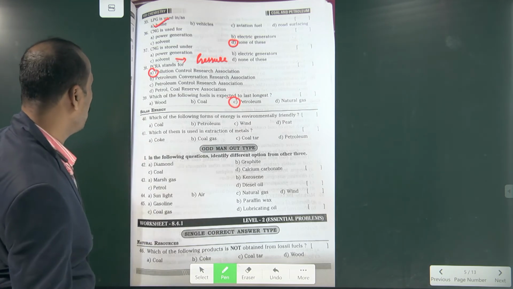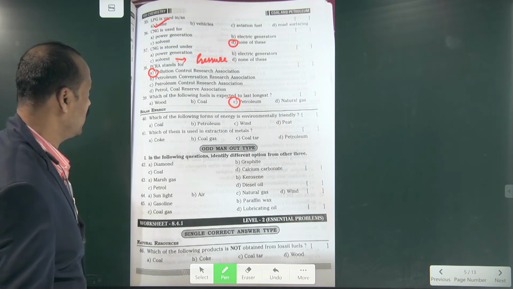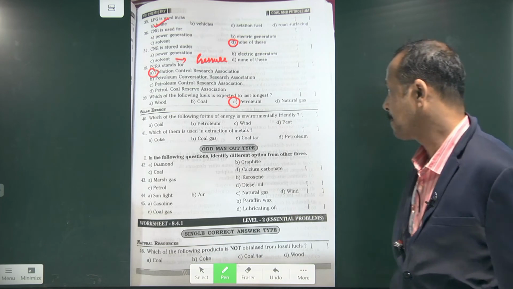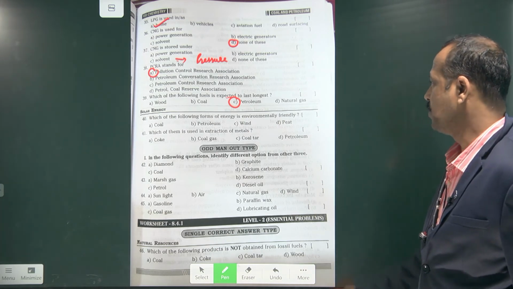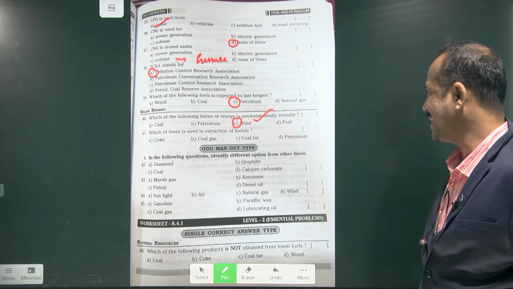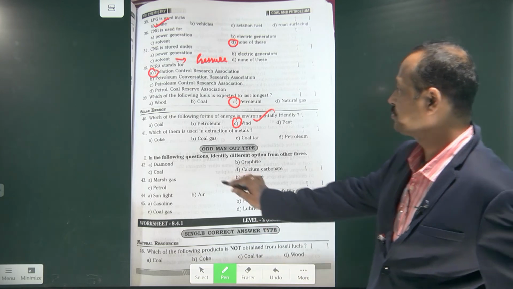Right. Now solar energy. Which of the following forms of energy is environmentally friendly? Wind. Next, which of them is used in extraction of metals? Coke.